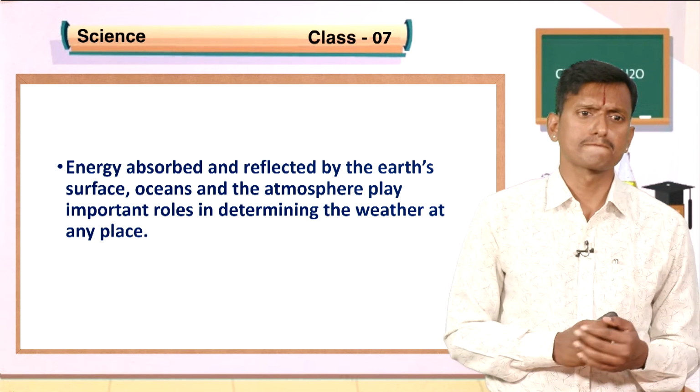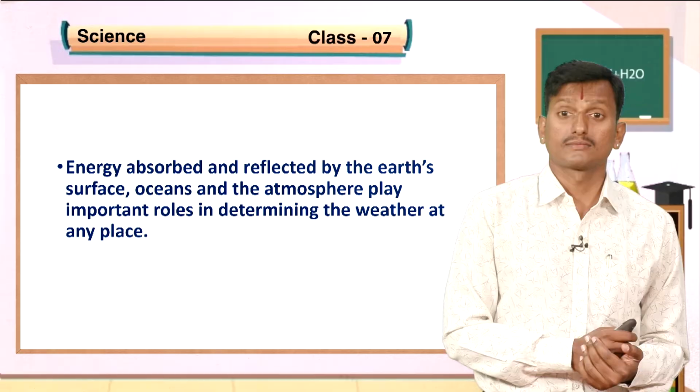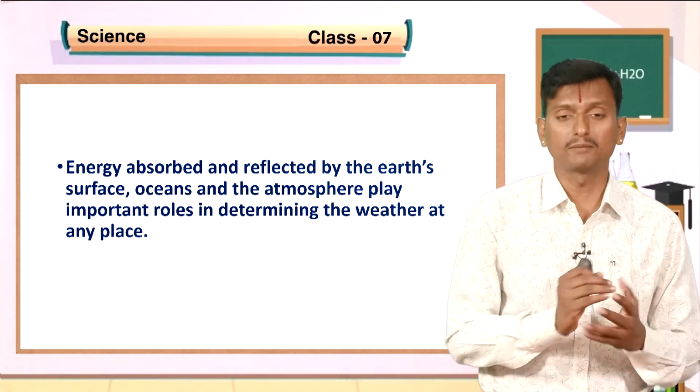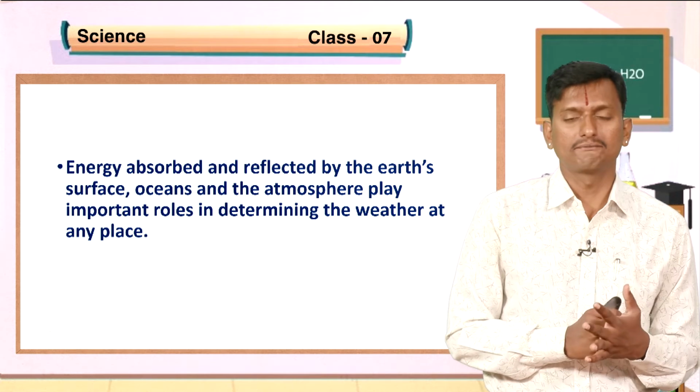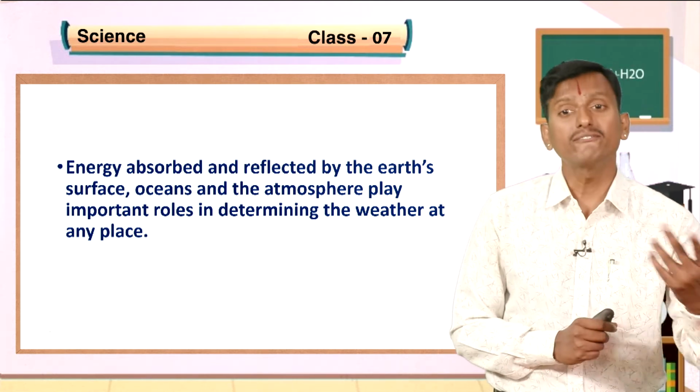See, energy absorbed and reflected by the Earth's surface, oceans and atmosphere play important roles in determining the weather at any place. Due to this, we see different types of weather in different places.